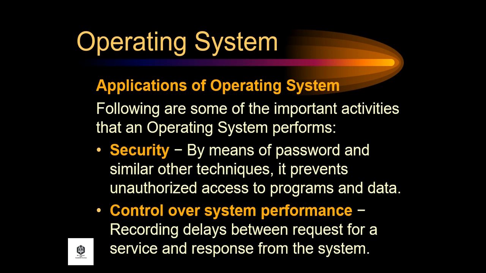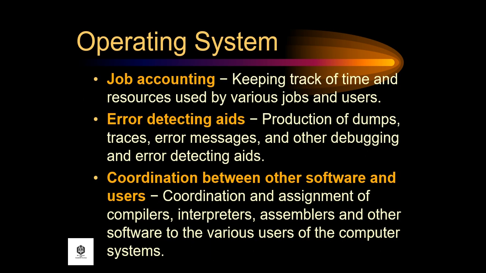Applications of operating system. The following are some of the important activities that an operating system performs. First, security. By means of password and similar other techniques, it prevents unauthorized access to programs and data. Control over system performance. It is recording delays between requests for a service and response from the system. Job accounting. Keeping track of time and resources used by various jobs and users.